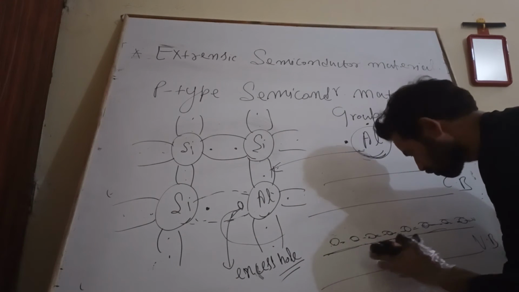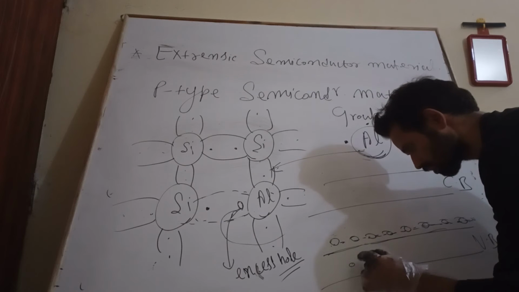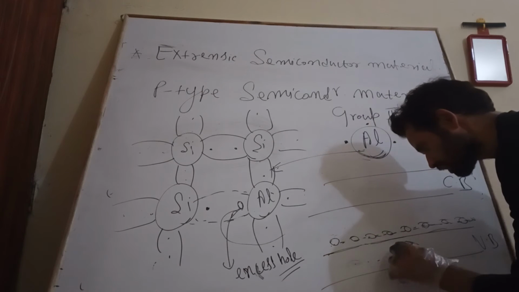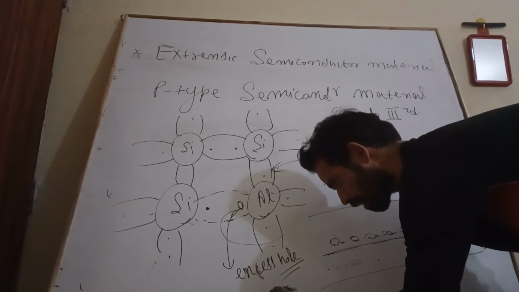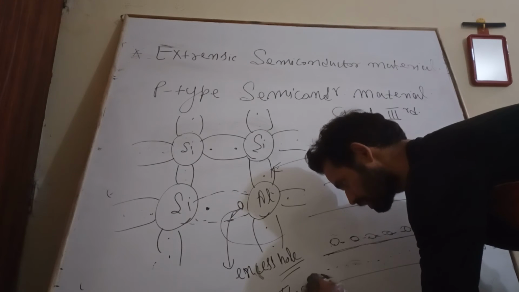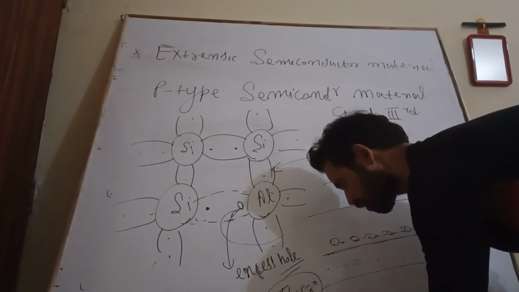Let us say this is the valence band and some electrons are there, and I have provided a small amount of energy, say T equal to 50 degrees Celsius, in the form of temperature.